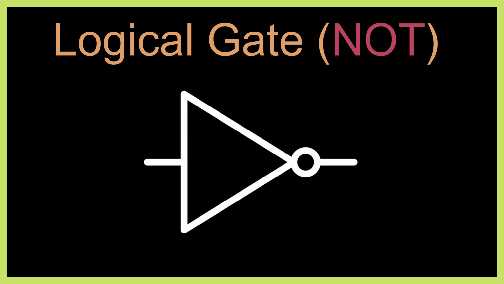Now let me show you the not logic gate. This figure you're seeing is the NOT logic gate. Observe that it receives one input, which is P, and the output is not P, or P bar in Boolean algebra. Notice that little circle at the end of the gate. That circle indicates negation. So whenever you see a circle at the output of a logic gate, it means we're negating that output.